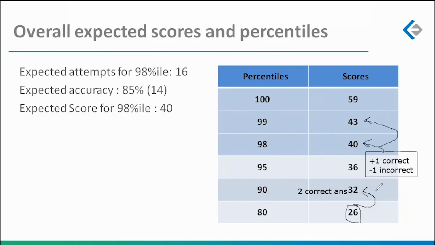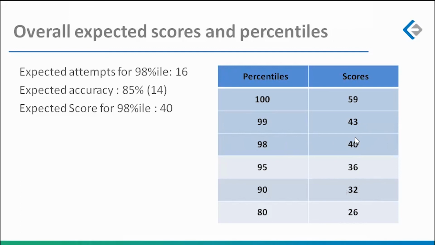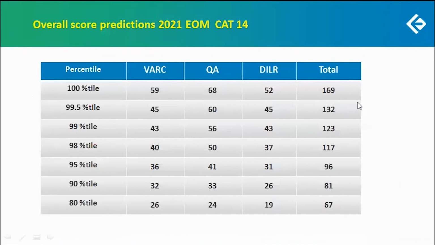How much effort does it take to go from here to here by simply identifying that one question which you can answer correctly, and that one question which you will not attempt, because if you attempt it, you will end up answering incorrectly? Not a lot of effort. The entire month has to be dedicated to improving your strategy. That is the only way. Wherever you stand right now in terms of your scores, you will be able to reach where you want to reach in the next 32 days.